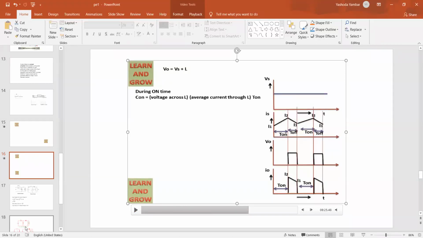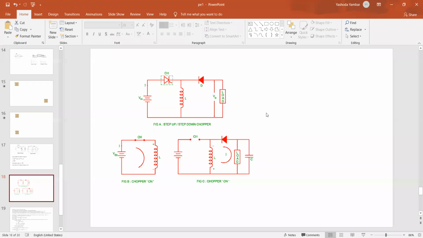Now I am giving you one circuit. Come on. I want the explanation of how the current flows. This circuit. Okay, first case 1. All the students, case 1. Any circuit is given to you, you must be in a position to give the current flow direction as per the requirement. Let us say I'm turning on the chopper. What will happen when the chopper is on?